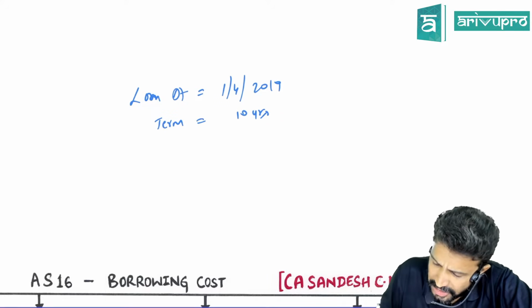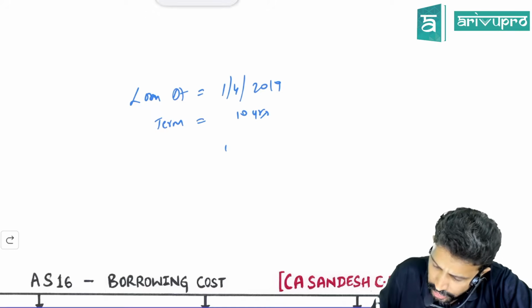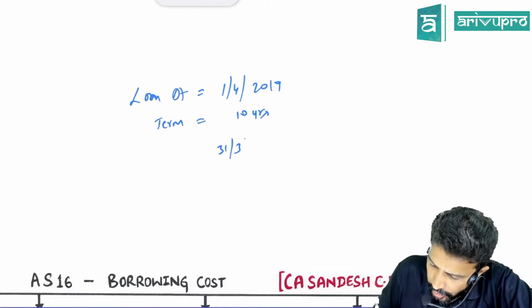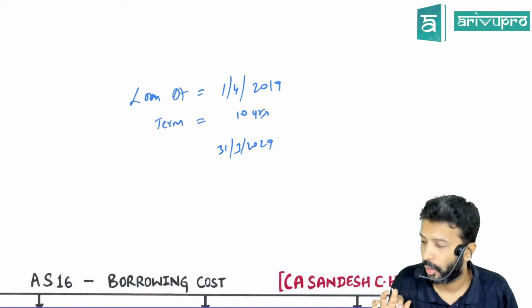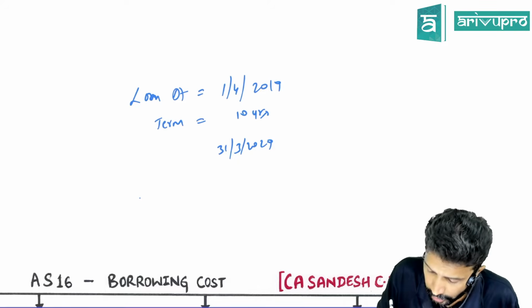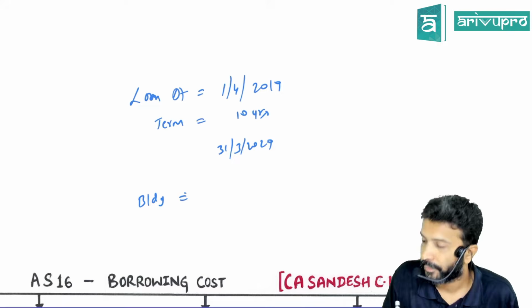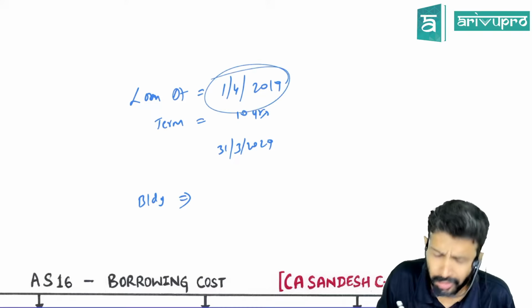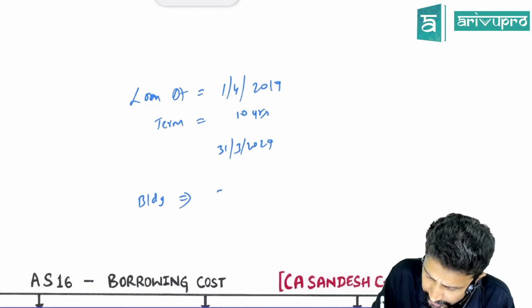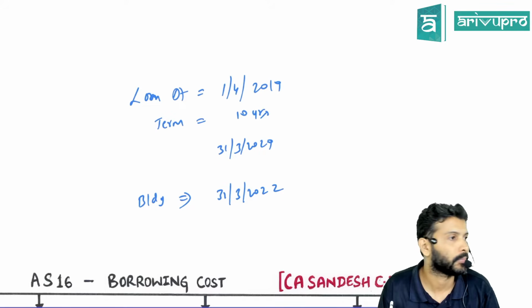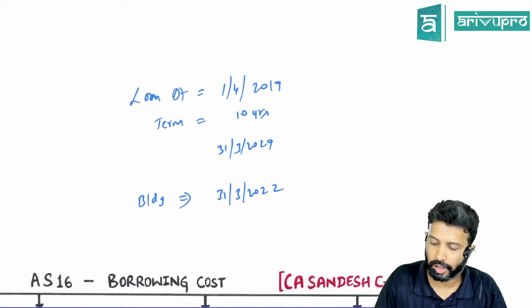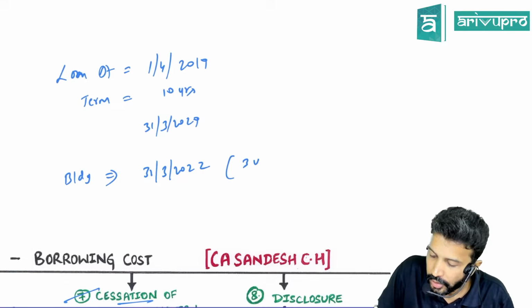Loan term is 10 years, so I think it will ultimately go up till what? Can I say 31st March 2029? This is the day on which the loan will finally get cleared off. The loan is used to construct a building. Building construction started on 1st April and was completed by 31st March 2022 itself. Building construction got completed within 3 years.